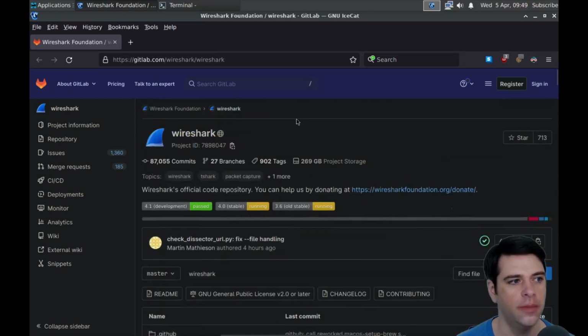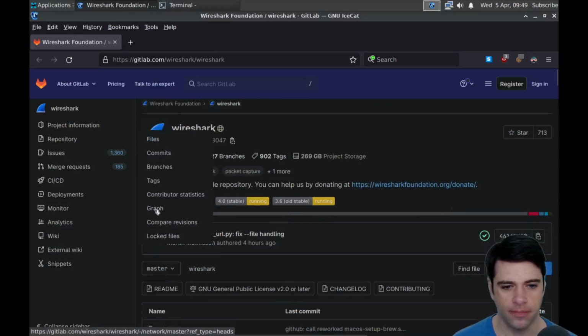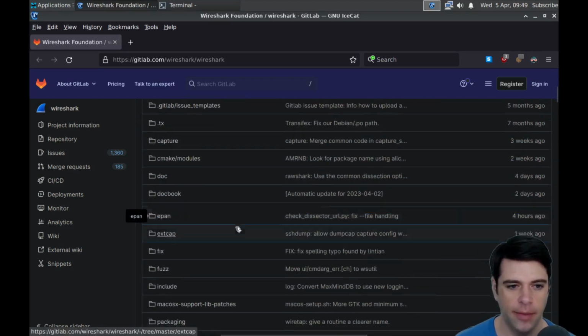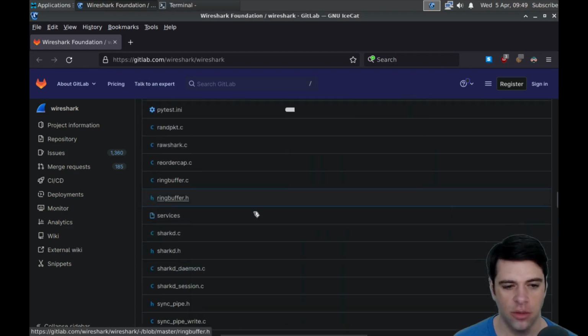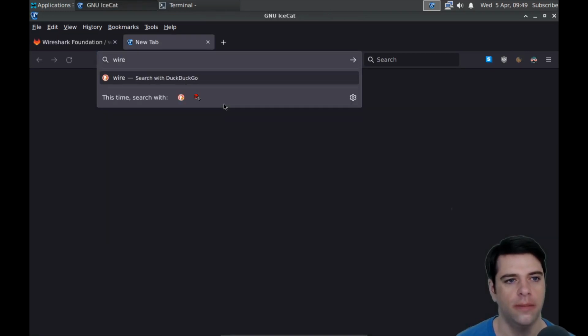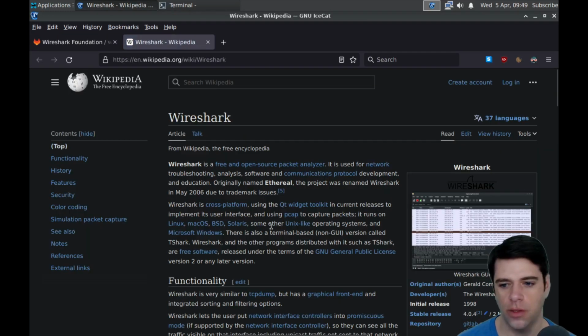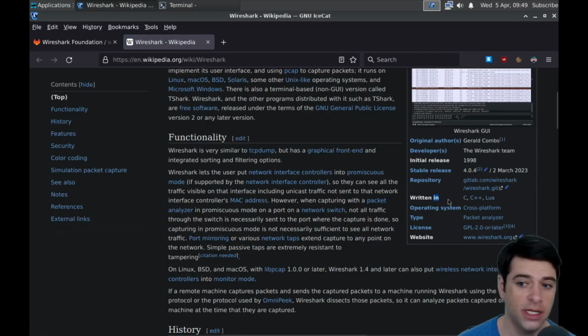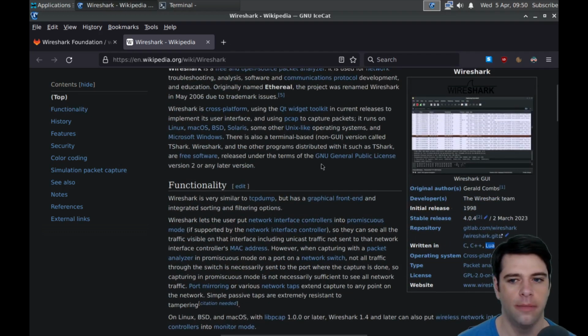There's also a mirror on GitHub, which we may resort to if we run into any troubles with their GitLab. Somewhere, maybe on Wikipedia, I saw what it was written in. Wikipedia says C, C++, and Lua. C and C++ are totally expected. Lua is usually used as an embedded scripting language, so maybe that's used for writing scripts to analyze. I don't know if the Lua interface is user visible, but we'll potentially see that.